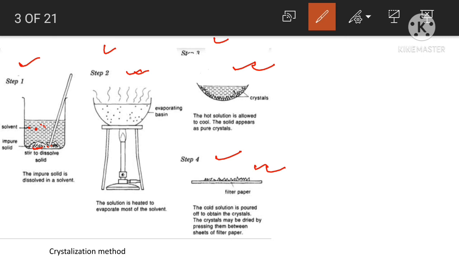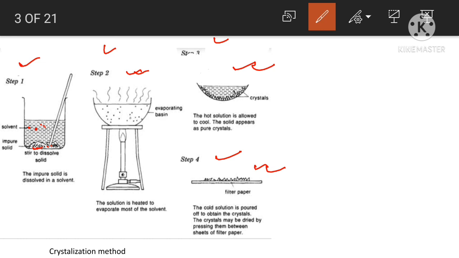Now I will share four things with you. Number 1, if the compound is highly soluble in one solvent and very little soluble in another solvent, crystallization can be carried out by taking a mixture of these two solvents. Initially in step 1 you dissolve the organic compound, but if the compound is highly soluble in one solvent and very little soluble in another, then you can take both solvents.